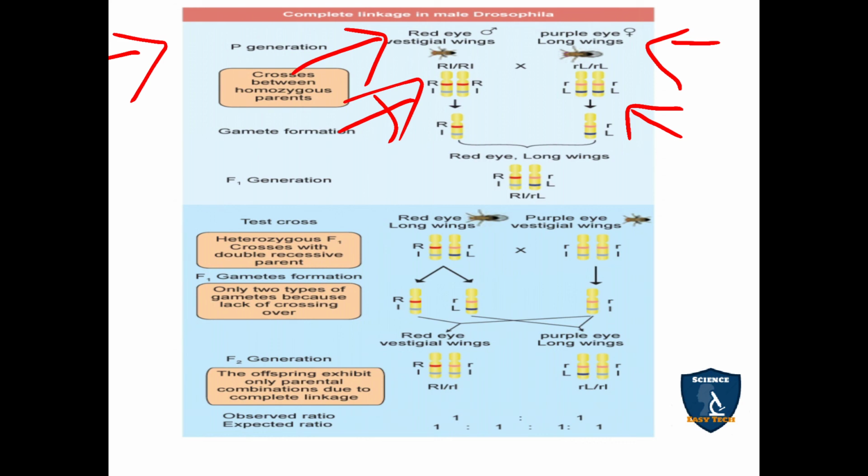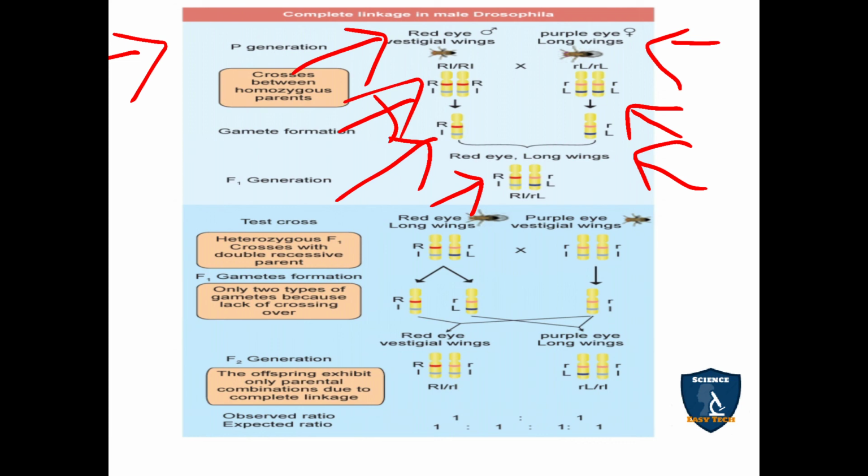Now the gametes are separated: capital R, small l and small r, capital L. In F1 you get red eye, long wings, that is capital R, small r, capital L, small l, in heterozygous condition.